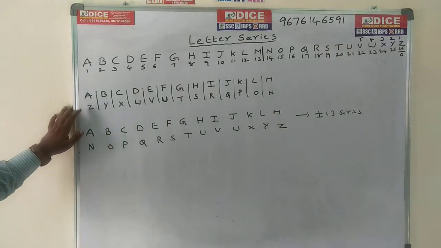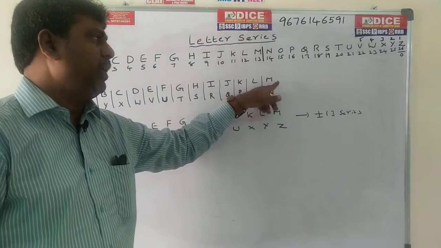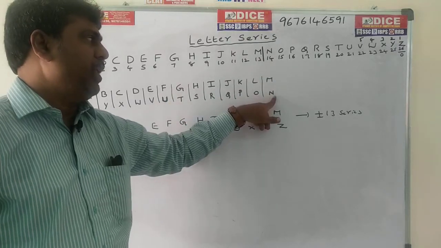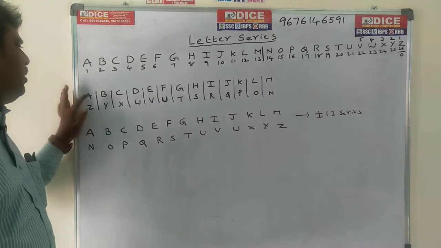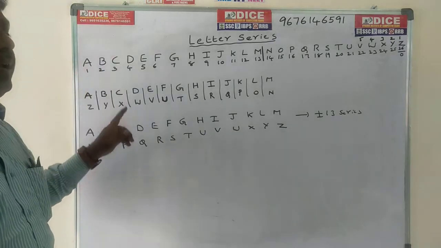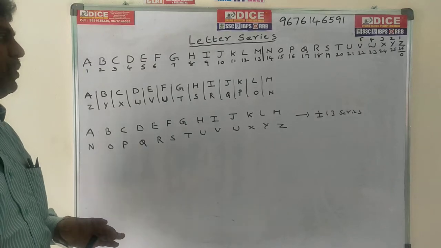The second condition we can call opposite letters. We write A, B, C, D up to M, 13 letters, and continuing the next 13: N, O, P, Q, R, S, T. So A's opposite is Z, B's is Y, C's is X and so on. This is also very important for the ICET examination and other competitive examinations.